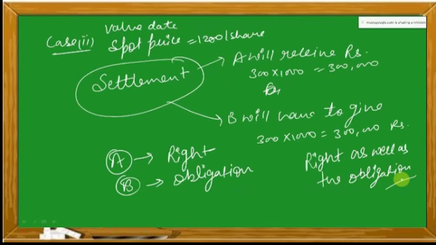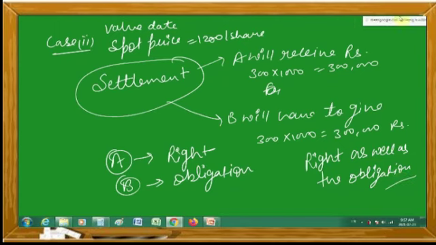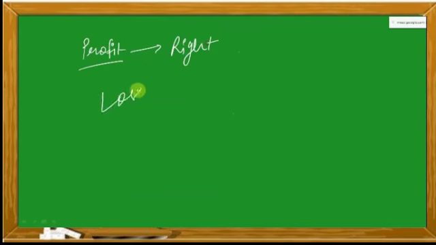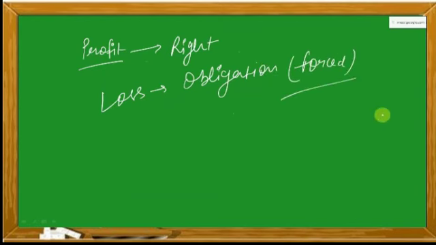They have the obligation as well as the right in futures contract, and this is common sense: whenever you are in profit you will be using your right, and whenever you are having a loss you are bearing this because of the obligation you have. We can say you are forced to do this, am I right?